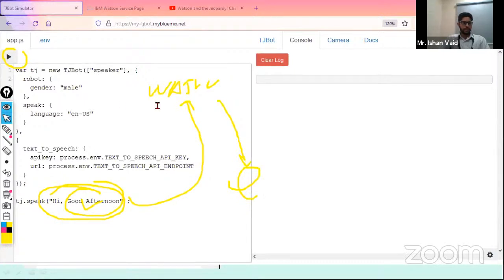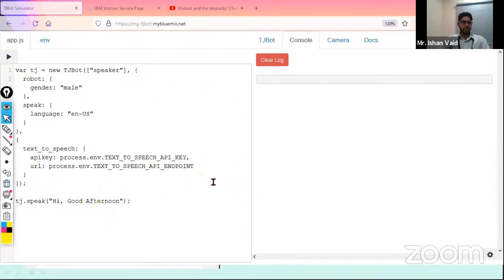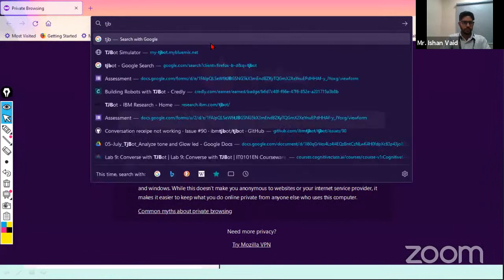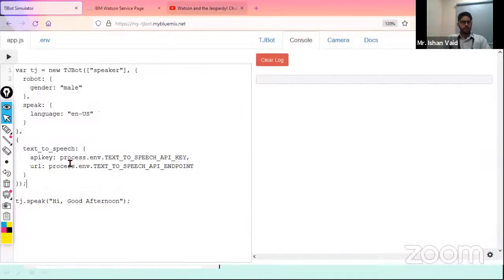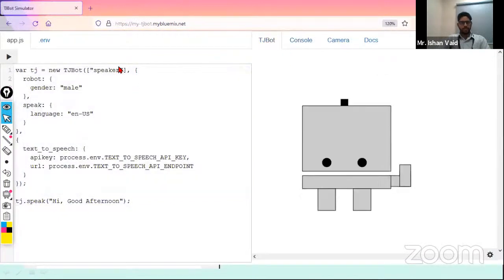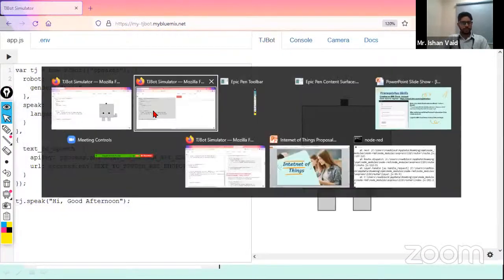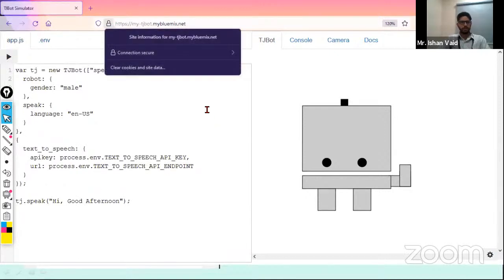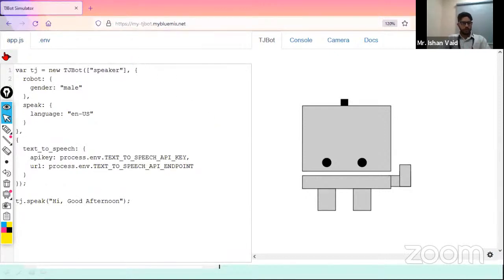Okay, so one more thing is there which I actually want to show it to you. Let me just open one more window in this. So over here I'm just pasting the same code over to this. Okay, so it already got .env is also there. Yes. So actually, I just want to show it will ask me for a permission also. So it will ask me to get the access of a microphone and speaker access. Okay. So just a minute.